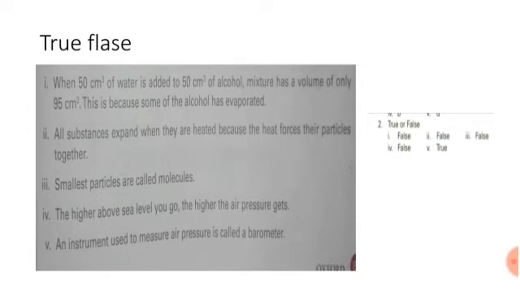The higher above sea level you go, the higher the air pressure gets. No, the higher above the sea level you go, the air pressure does not get higher. So this statement is false. Fifth statement is, an instrument used to measure air pressure is called a barometer. Yes, the instrument which is used to measure air pressure is called a barometer. So this statement is correct.